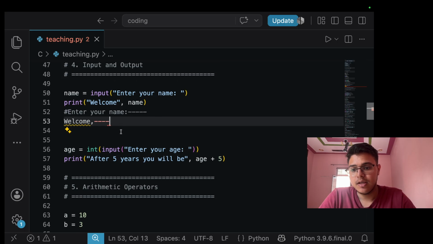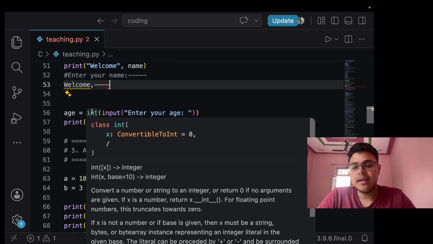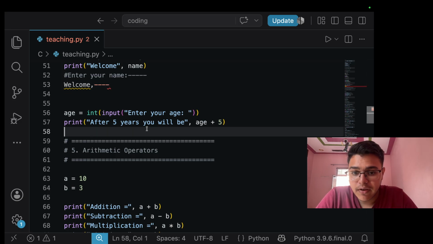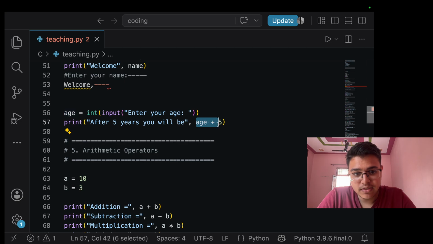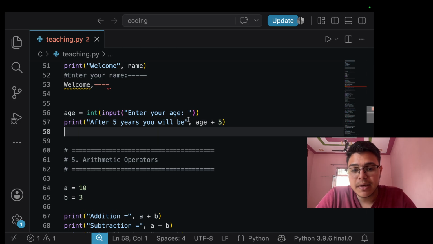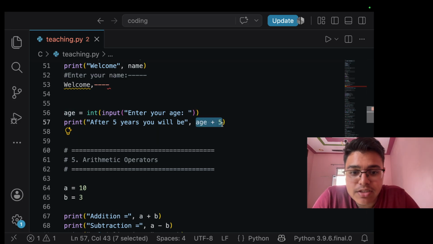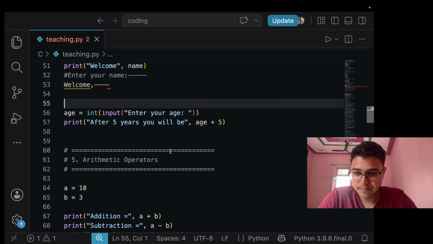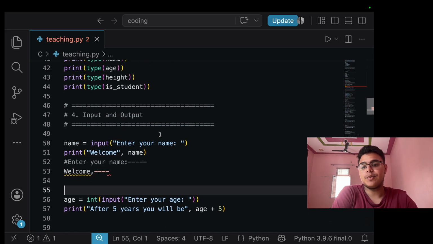Same here, int input, enter your age, so it will show enter your age and then your input, and after you add the input, it will print after 5 years your age will be age plus 5. This is a part of concatenation, I will tell you later. But basically here, your age is obviously an integer value, we will add 5 to it, and then it will show you this. So this is input and output.